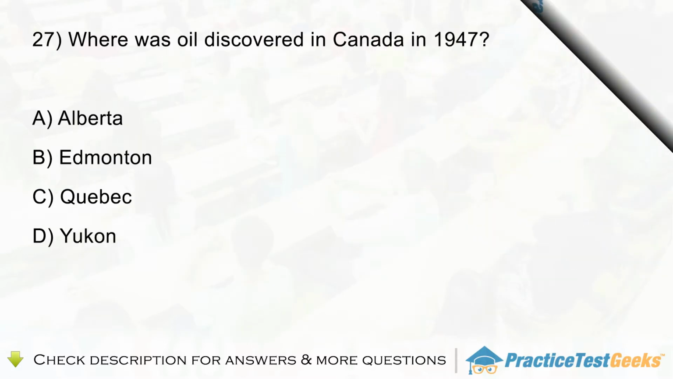Question 27. Where was oil discovered in Canada in 1947? A. Alberta. B. Edmonton. C. Quebec. D. Yukon.